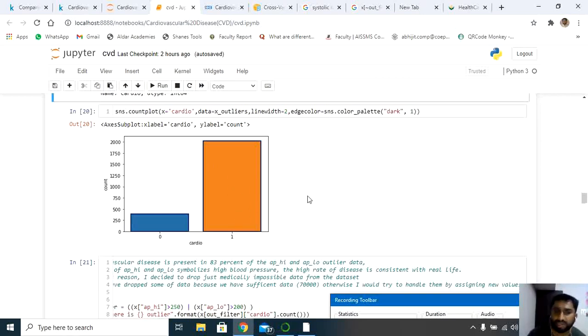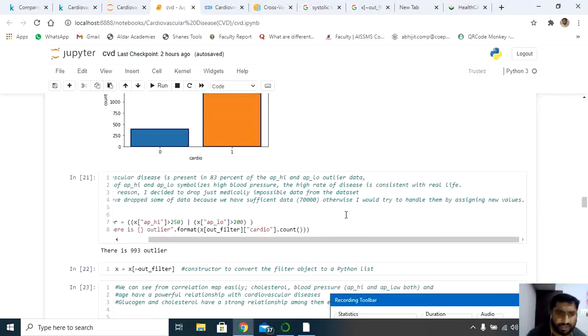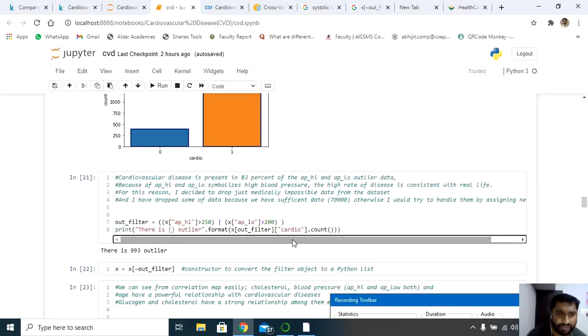If you are interested, you can explore this data set. In our real-time projects we have done it, using an impute technique, so we can convert this into a balanced data set. Next, we have cardiovascular disease present in 83% of the outlier data, as I just said. Because AP high and low symbolize high blood pressure, the rate of the disease is consistent with real life.